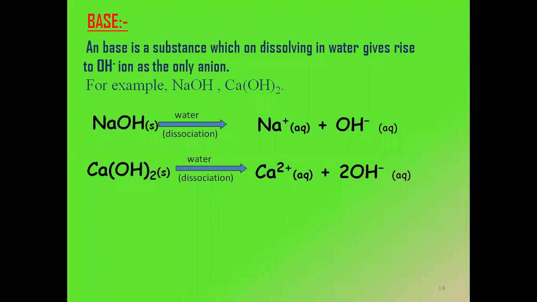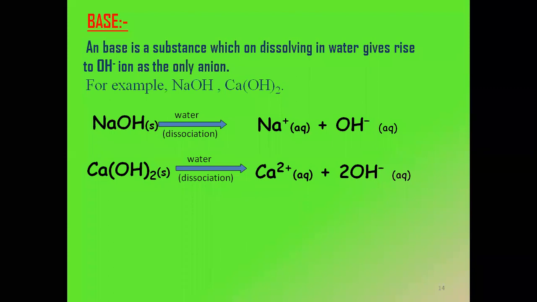Now the question here. Do you have any difficulty in understanding why I wrote Ca2+? Anybody who has not understood why calcium is 2+ here? For those who have not understood, calcium is 2+ because the valency of calcium is 2, and that is why it becomes 2+. Similarly, the valency of hydroxide, which is OH, is minus. And the 2 in front of OH is because in the reactant there are 2 hydroxides. Because in the reactant OH is 2 times, to balance it I have put 2 in front of OH.